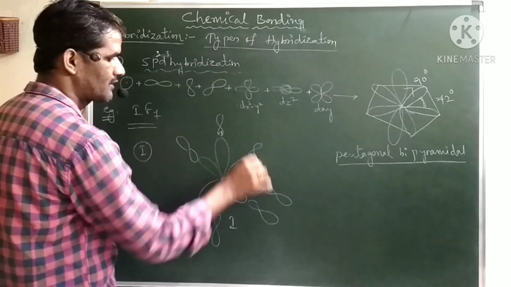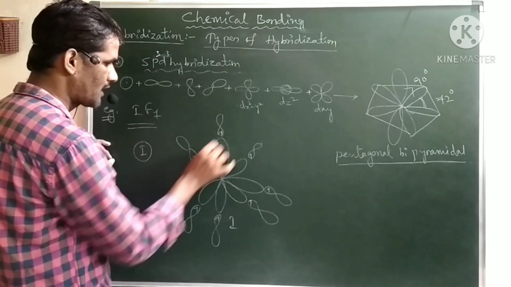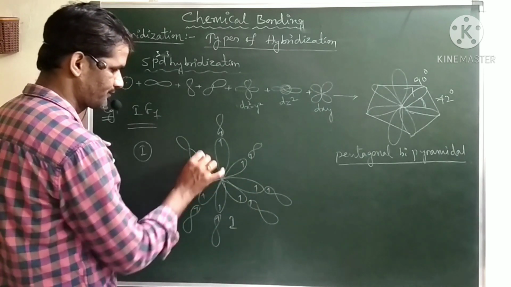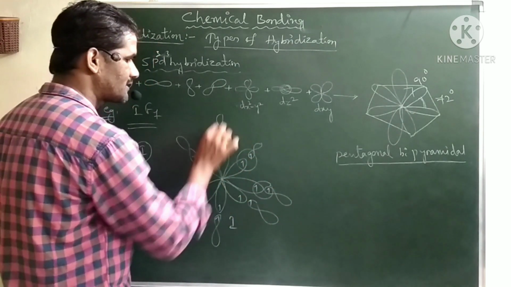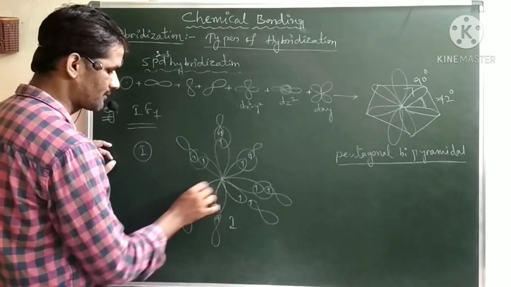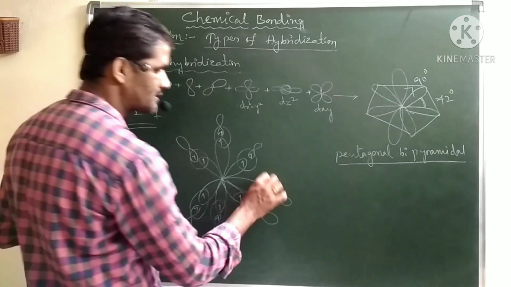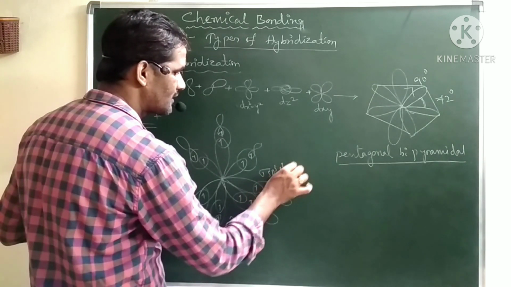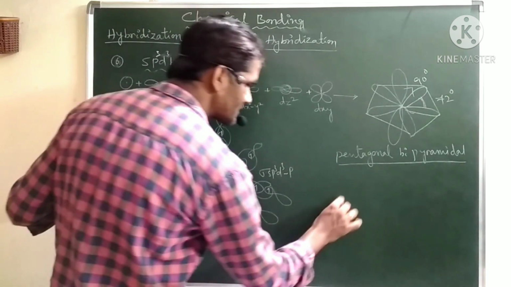Again they have one electron, and the hybrid orbitals will also have one electron. And here is an interaction between the sp3d3 and p orbitals, and they will form a sigma bond by sp3d3 and p overlapping.